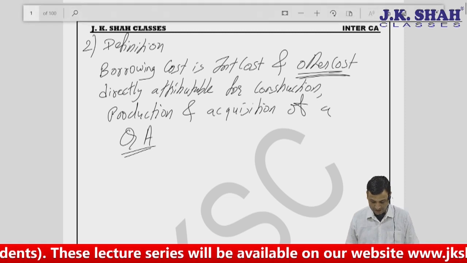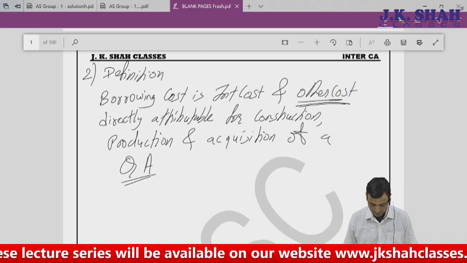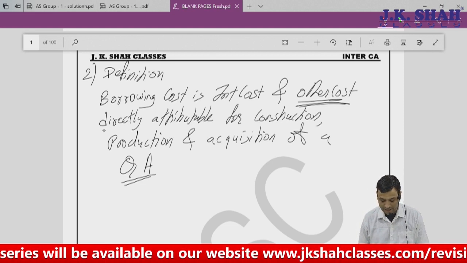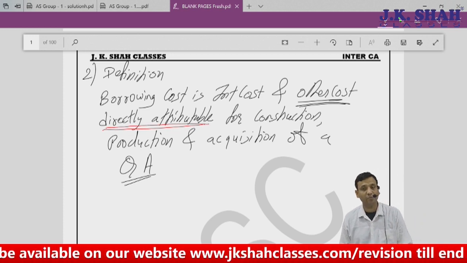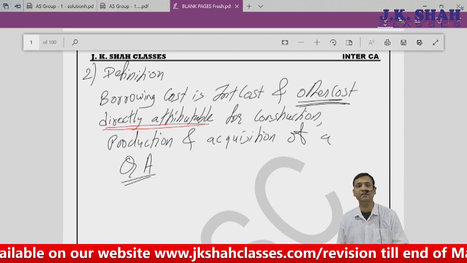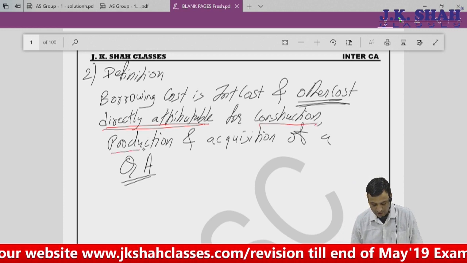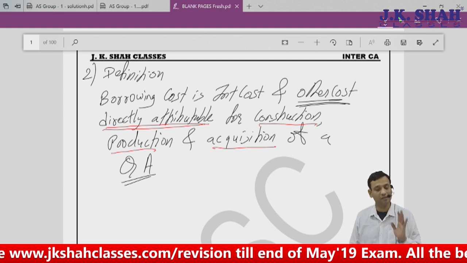Now, the three things which I spoke here was nothing but what is a borrowing cost? Borrowing cost is nothing but interest cost, other cost, directly attributable. Now, what does it mean directly attributable? It means the cost is incurred only because of constructing, producing or acquiring a qualifying asset.